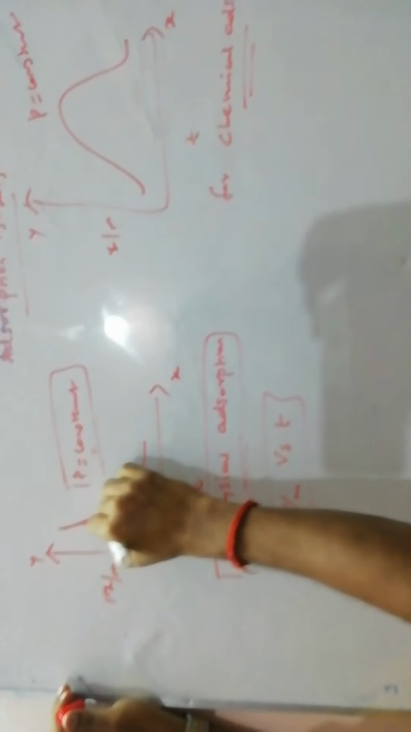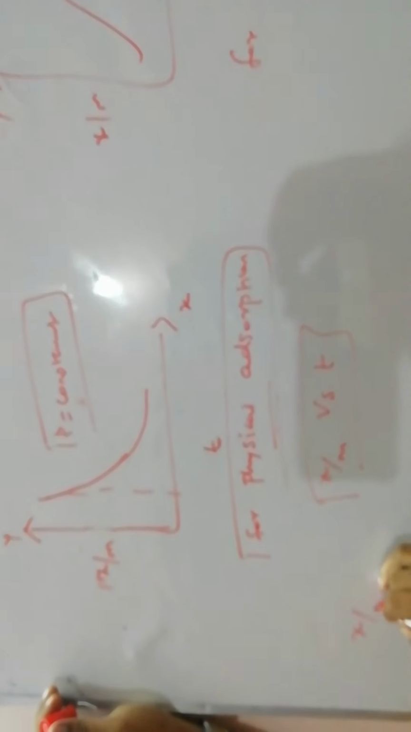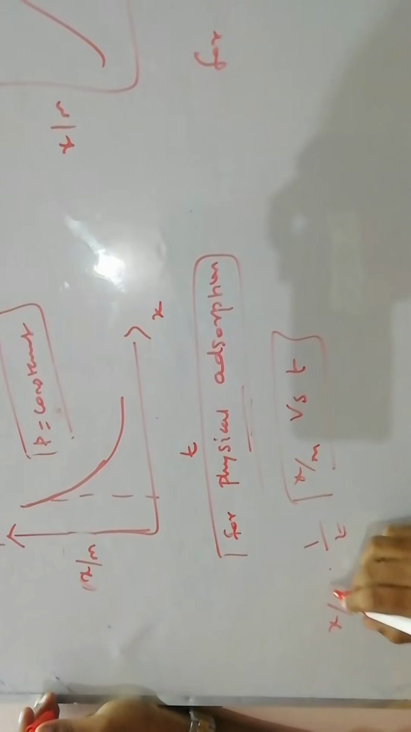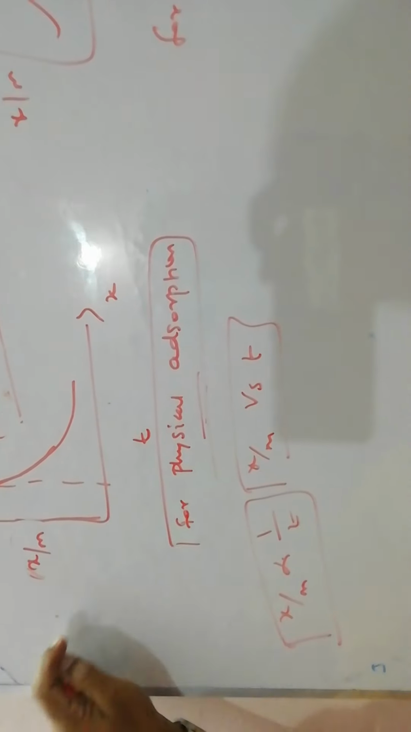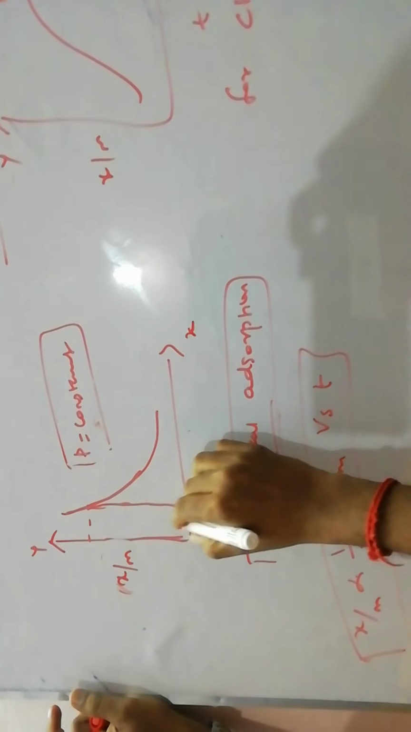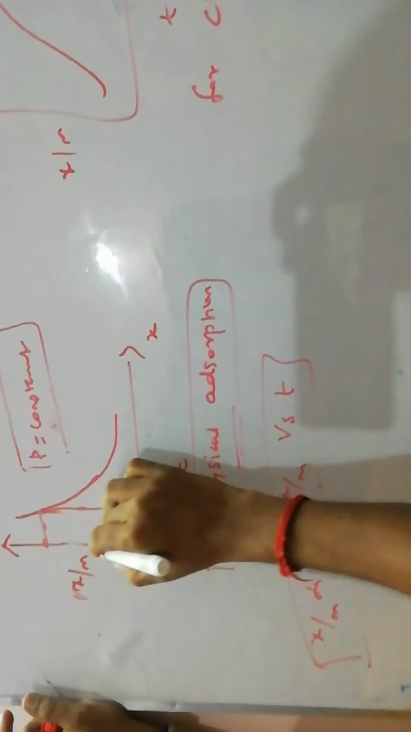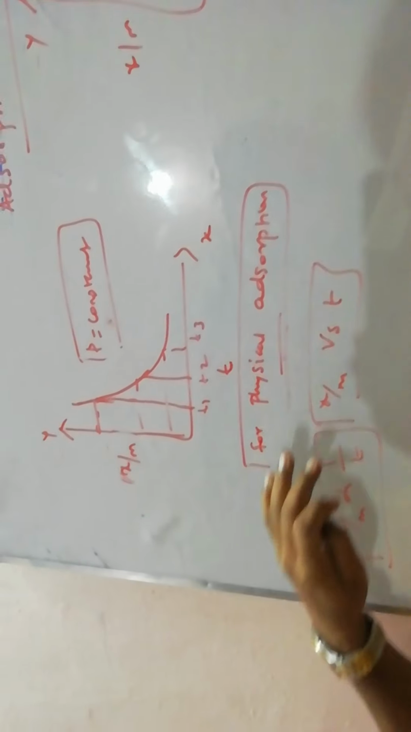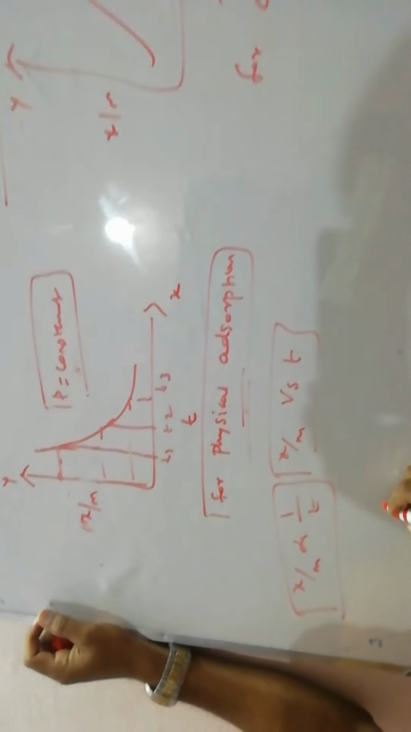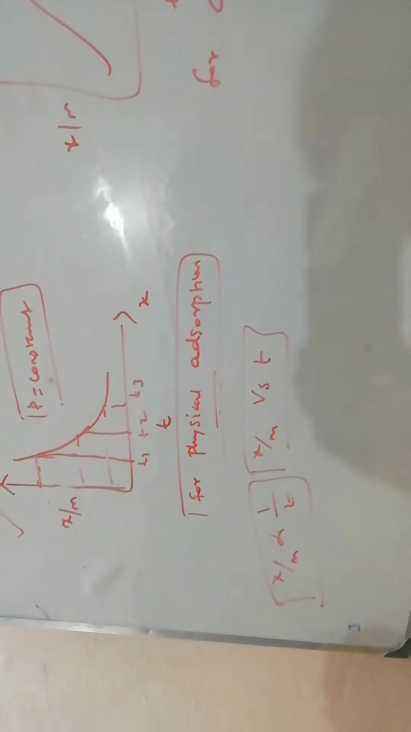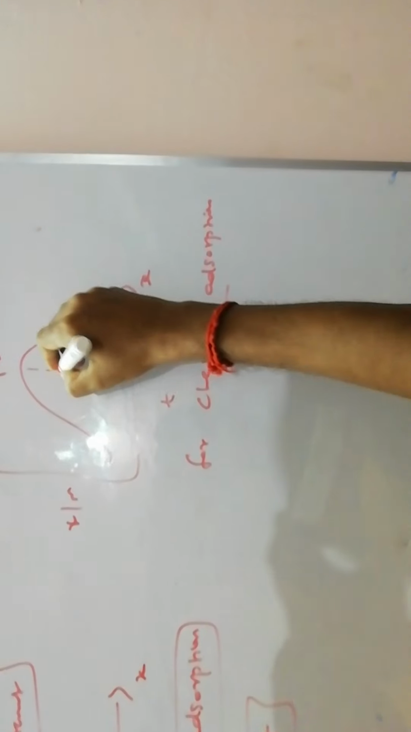From this graph we observe that x by m is inversely proportional to temperature. If we increase the temperature, the extent of adsorption decreases. Maximum adsorption takes place at low temperature, T2, T3. So if I increase the temperature, adsorption will decrease. This is the case in physical adsorption. In the case of chemical adsorption, T2, T1.